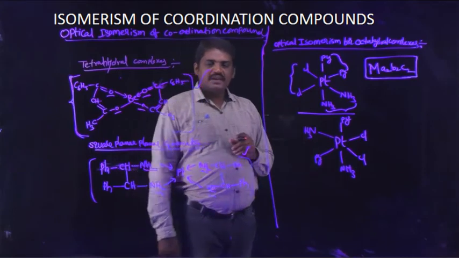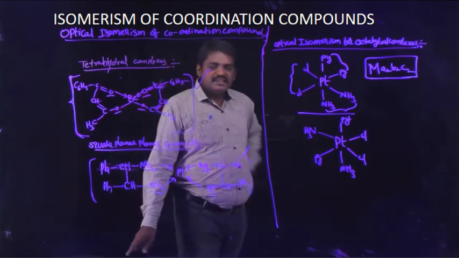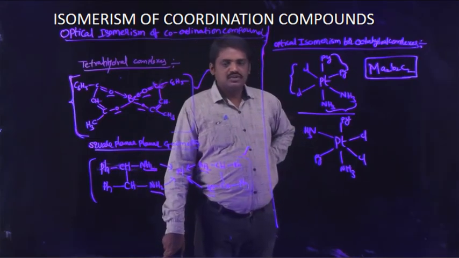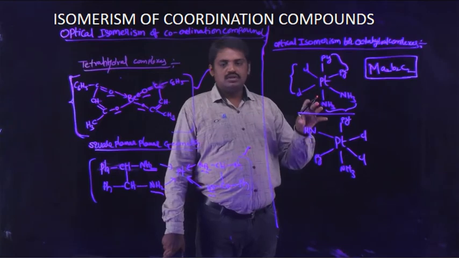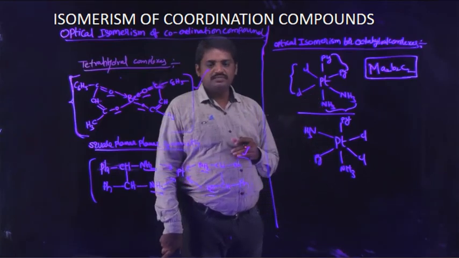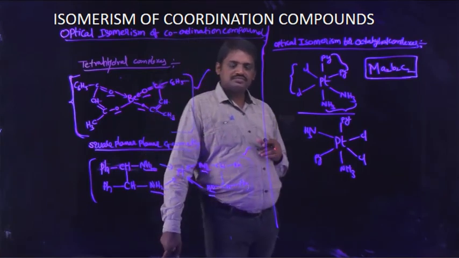Generally, this complex does not have mirror images equal to each other. Two complexes are taken in similar form, and these are not mirror images equal to each other.